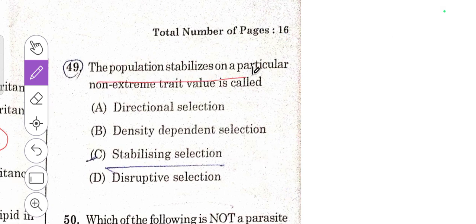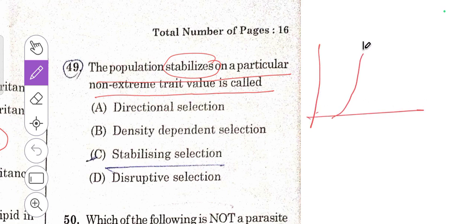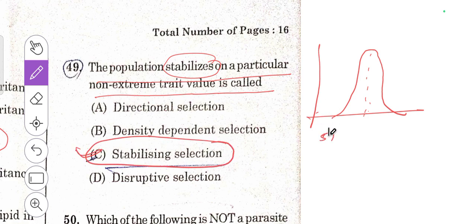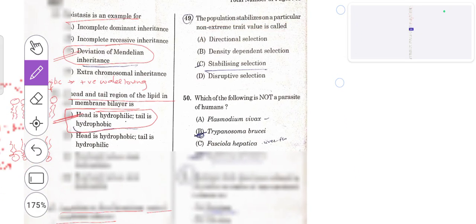The population stabilizes on a particular non-extreme trait value. That is, the graph will remain stabilized. So, that is stabilizing natural selection. This is called stabilizing natural selection. So, C is the right answer.